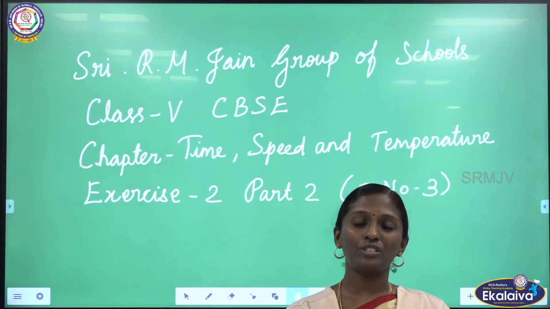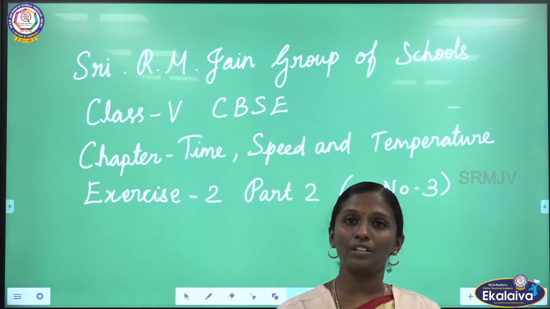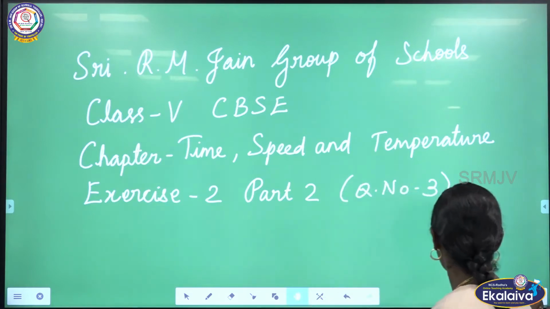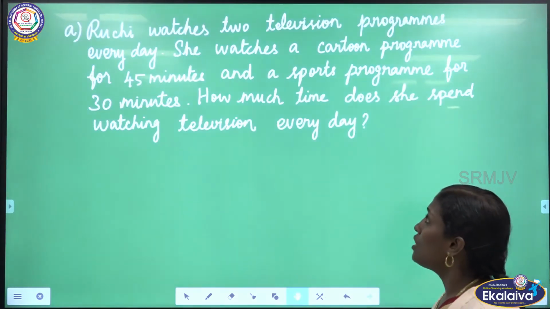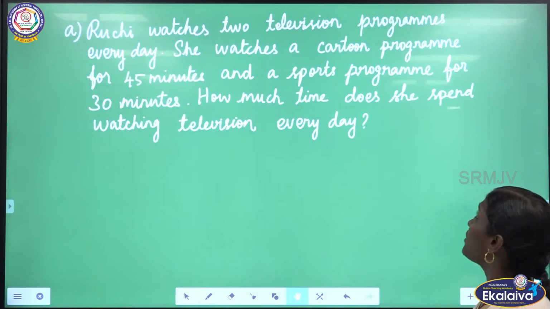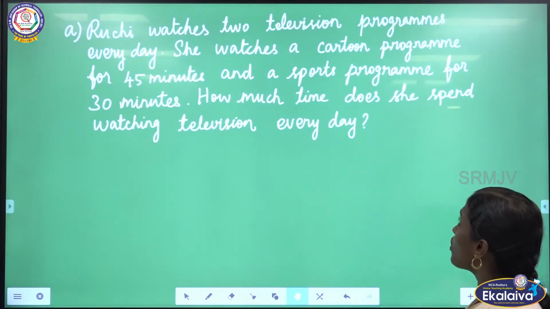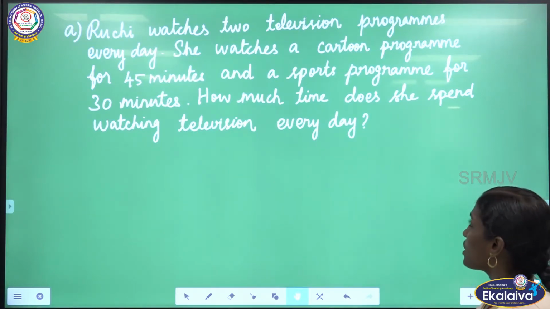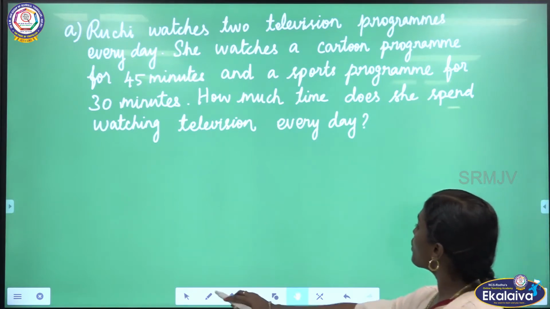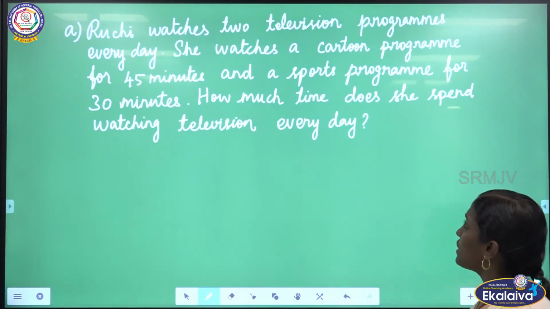Now we are going to do the remaining problems in exercise 2 from the chapter time, speed and temperature. Let us see the first question. Word problem. Ruchi watches 2 television programs every day. She watches a cartoon program for 45 minutes and a sport program for 30 minutes. How much time does she spend watching television every day?